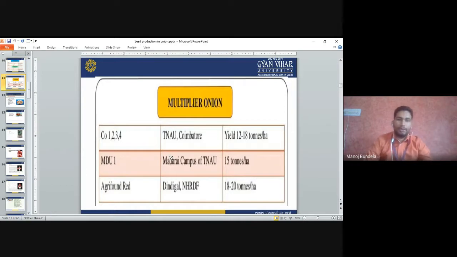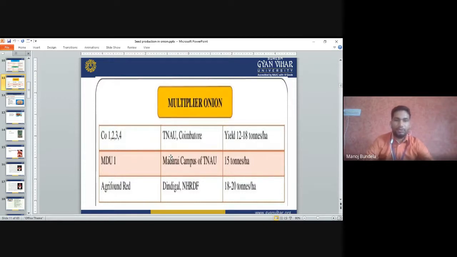Multiplier onion, which we can also call tree onion. Tree onion varieties: Coimbatore 1, Coimbatore 2, Coimbatore 3, Coimbatore 4. They are developed by the TNAU Coimbatore. The yield is 12 to 18 ton per hectare. So CO1, CO2, CO3 will give a yield of 12 to 18 ton per hectare.